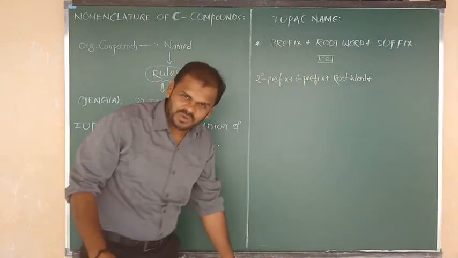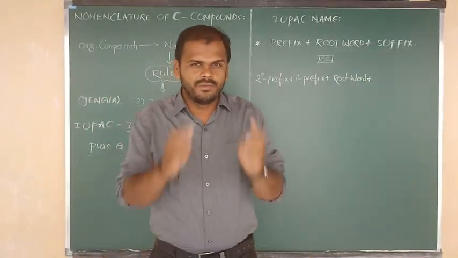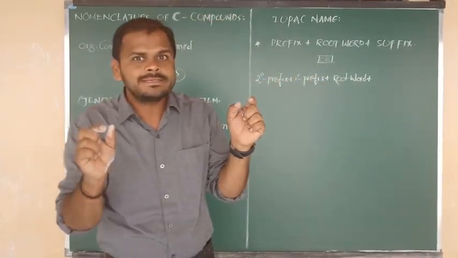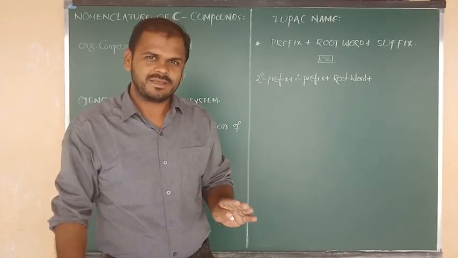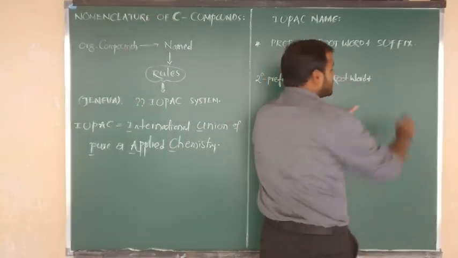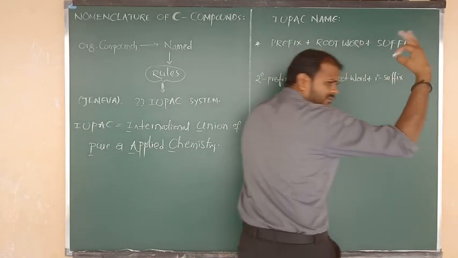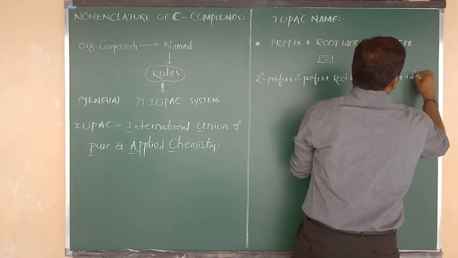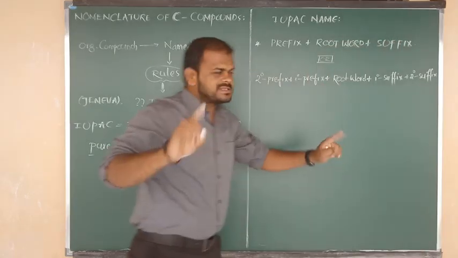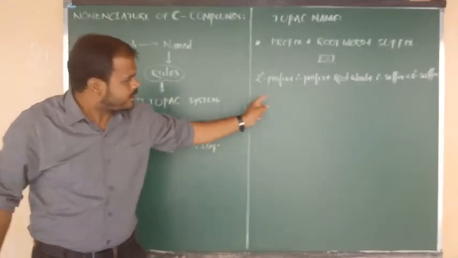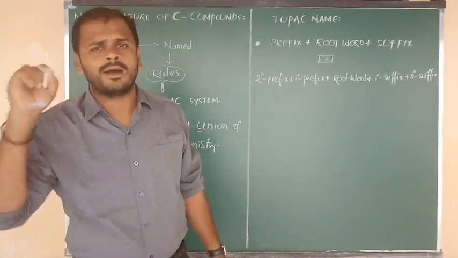Again, after writing the root word, we have to add the suffix. But again in that suffix, we can see two subterms: one is the primary suffix, one more is the secondary suffix. Here we have to write first the primary suffix, and lastly, finally, we have to add the secondary suffix. This is the final rule you have to follow. By using this, I guarantee 100% you can write the name of any organic substance.